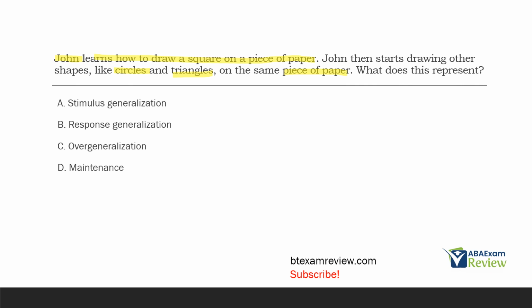Overgeneralization. No, this seems acceptable. It doesn't seem like John is overgeneralizing anything here. Either way, response generalization is more precise. And then D, maintenance. Well, there's no indication he was taught to draw circles and triangles. Maintenance would be if John was able to continue drawing the square after teaching has stopped. Remember, maintenance occurs when you can still perform the response even though teaching is no longer taking place. And that doesn't seem to be the case here because there's no indication John was taught circles and triangles. He's just drawing them. So do we know if they're maintaining or not? We don't know. All we know is John is generalizing his responses of drawing these shapes.